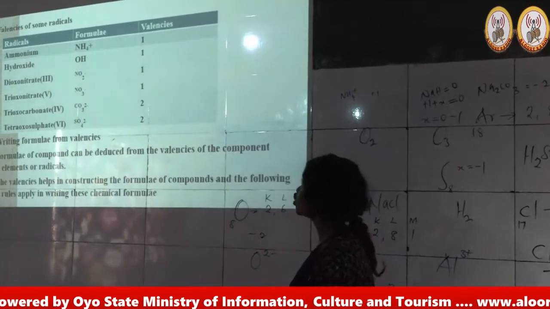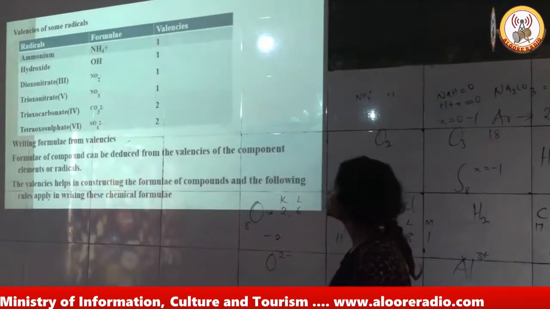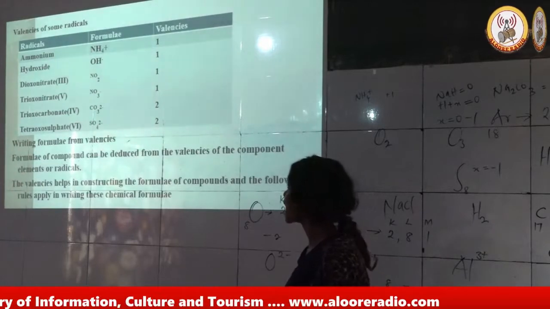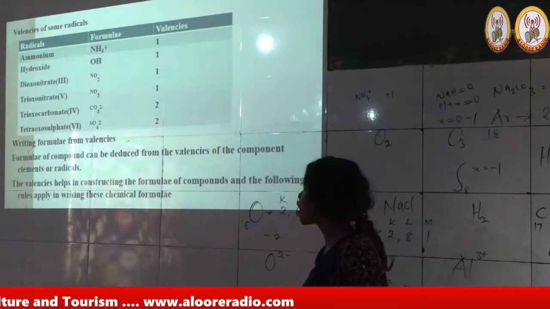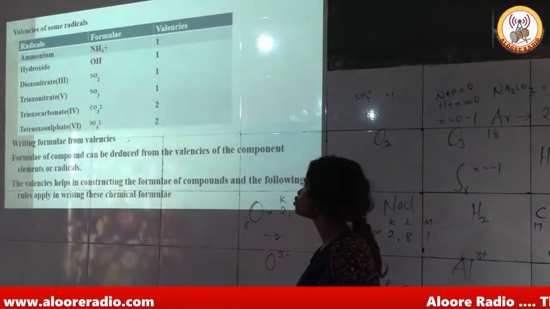Hydroxide, OH-, has a valency of -1. Dioxonitrate 3 is -1, trioxonitrate 5 is -1, trioxocarbonate 4 is -2, tetraoxosulfate 6 is -2.